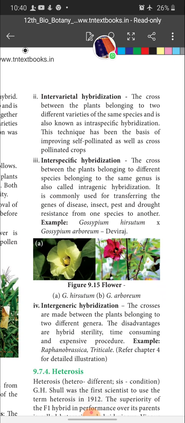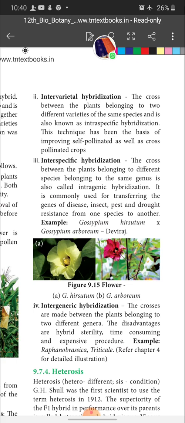Next one is intervarietal hybridization. That is the cross between the plants belonging to two different varieties of the same species, and it is also known as intraspecific hybridization. This technique has been the basis of improving self-pollinated as well as cross-pollinated flowers.